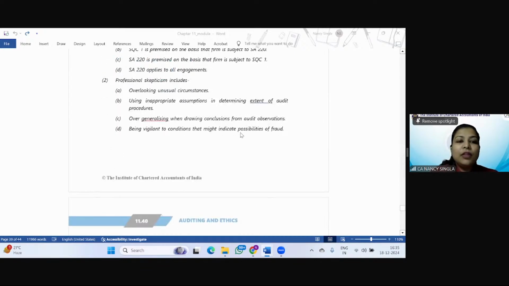Okay? Professional skepticism includes overlooking unusual circumstances, using inappropriate assumptions in determining an extent of audit procedures, overgeneralizing when drawing conclusions from audit observation, or being vigilant to conditions that might indicate possibilities of fraud. Vicky, send in your replies.